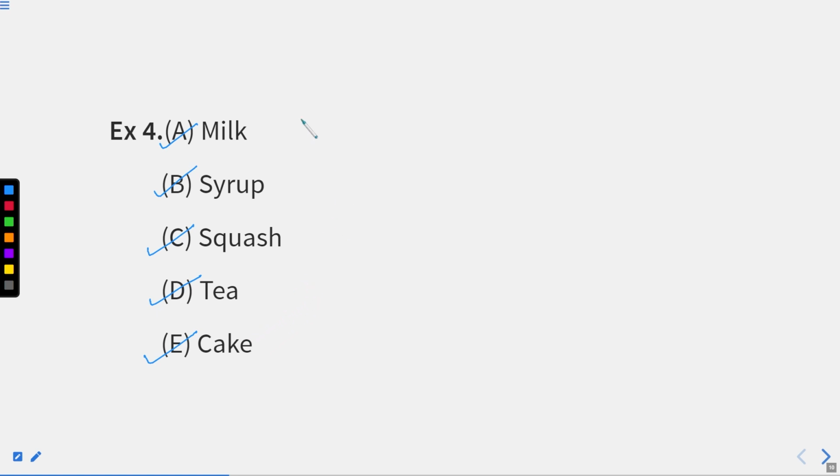So what do you think? Milk, how do we take milk? We drink it, right? We drink it. About syrup, as it is a liquid, we drink this as well. Squash, again I mentioned about this thing. Again we can drink this. What about tea? Definitely drinks, right? Irrespective of what kind of things they are, a cold milk will be there, syrup is neutral, squash can be cold, tea is hot, right? Green tea, right? What about cake?